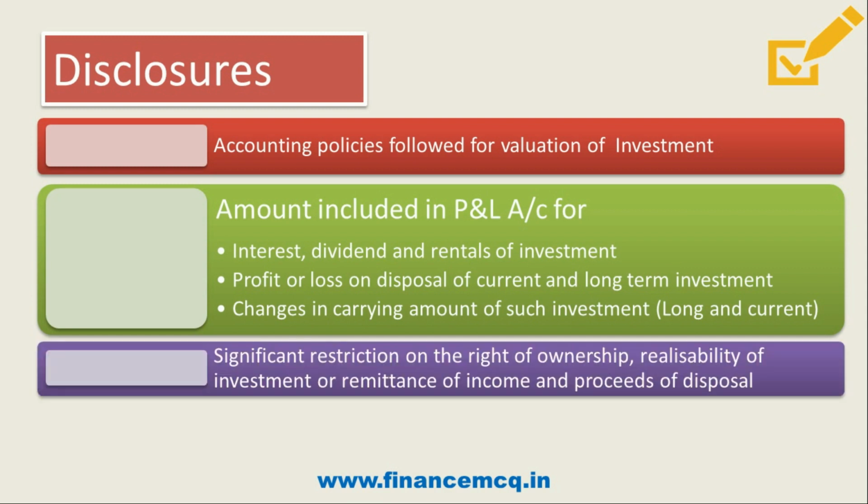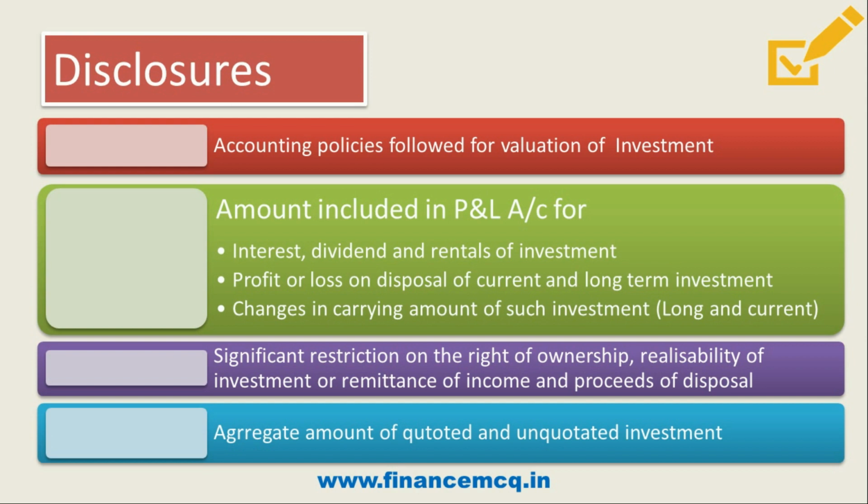Then friends, if there is any significant restriction on the right of ownership, realizability of investments or remittance of income and proceeds of disposal of investment, then you have to disclose the same in your financial statements or in your notes to accounts. And you have to disclose aggregate amount of quoted and unquoted investments in your notes to accounts. Say suppose you are having a couple of investments, some are quoted and some are unquoted, then you have to show the aggregate amount of all your quoted investments and your unquoted investments. So friends, I hope this disclosure part is also clear.